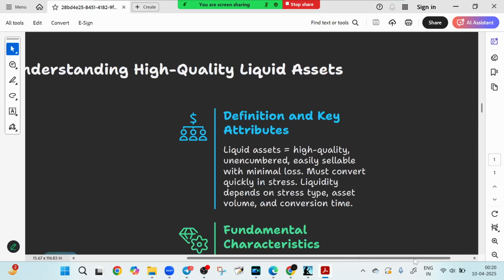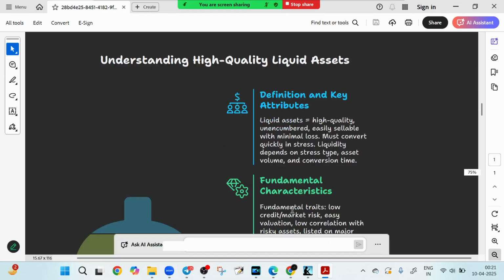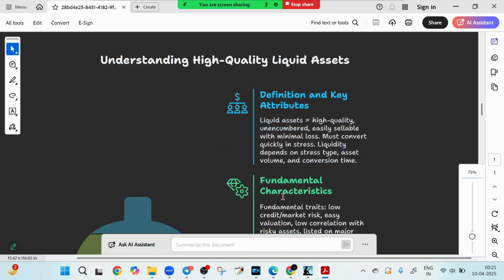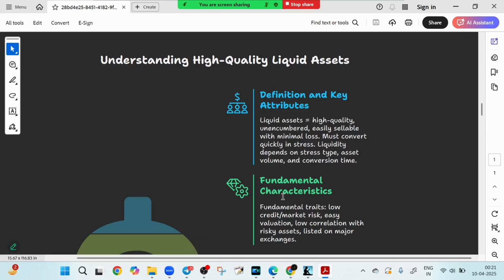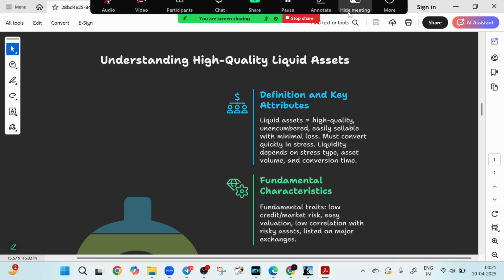So basically, when a crisis hits, what matters most is not just cash, it is convertibility. Yes, whenever a crisis hits, what matters most is convertibility. Let me write it down: what matters most is convertibility, not the cash.